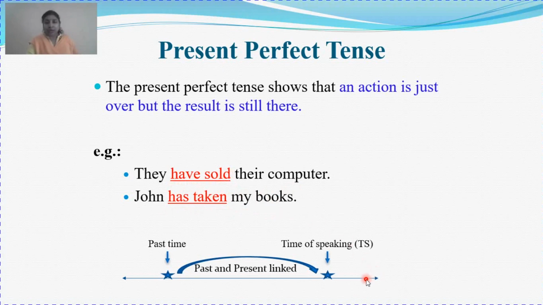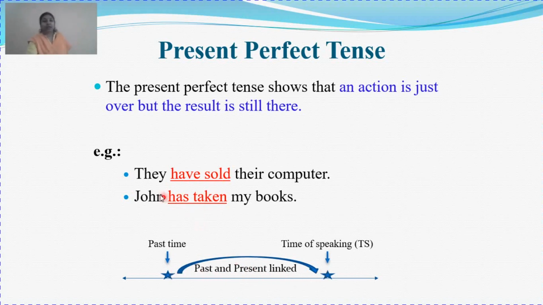Now I can come to the timeline. This is your timeline, talking about the past action and the present time. Now the action is over here and the result is seen in the present time. Right? Now how do we study this? You can see past and present are linked. The effect of the past action that is completed, already over, still lies on the present time.